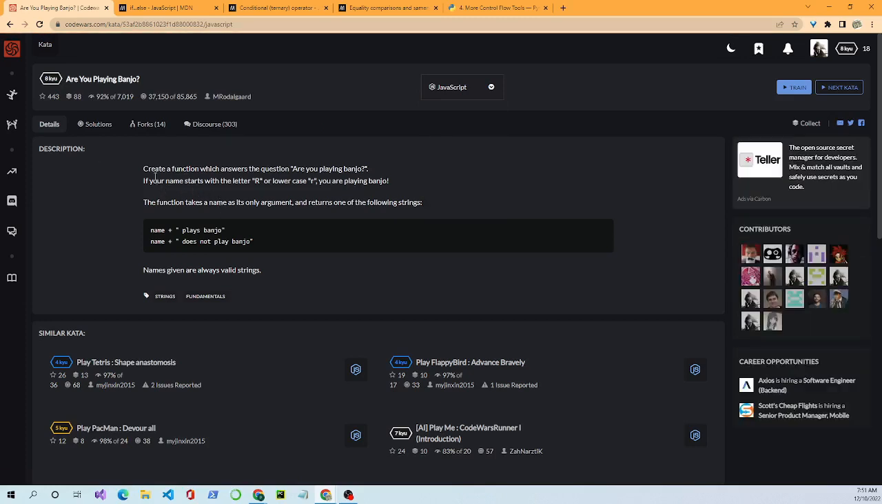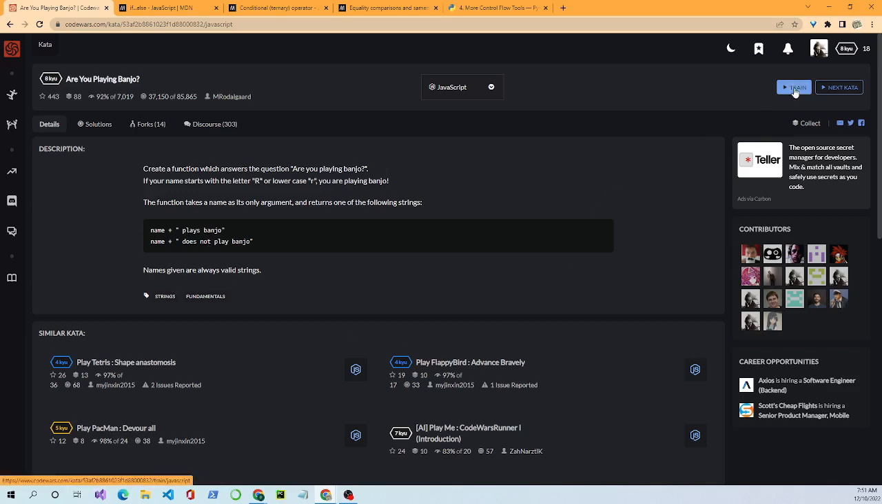The description says to create a function which answers the question, "Are you playing banjo?" If your name starts with the letter capital R or lowercase r, you are playing banjo. The function takes a name as its only argument and returns one of the following strings: name plus "plays banjo", or name plus "does not play banjo". Names given are always valid strings.